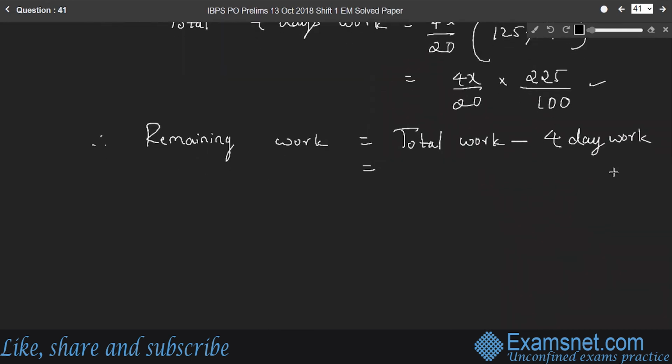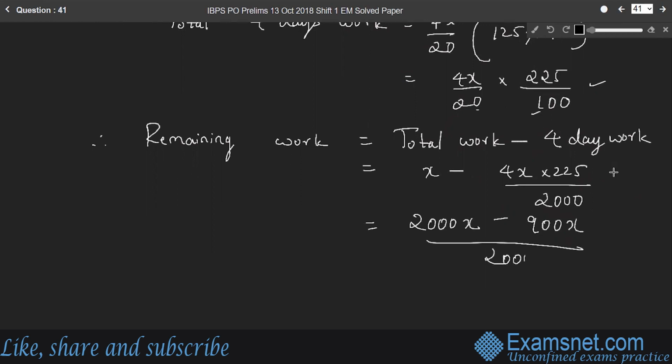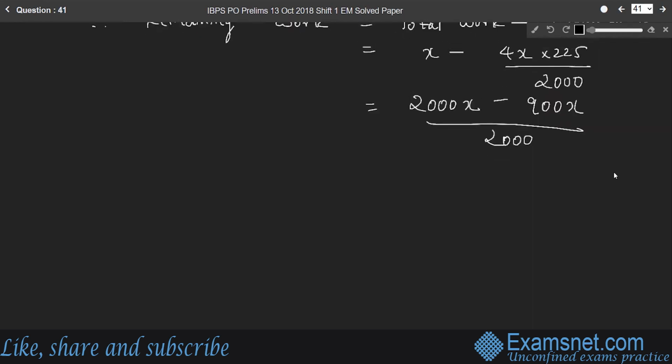X minus 4 days' work, which is 4x into 225 by 20 into 100, 2000. 2000 is the LCM, 225 into 4 is 900x by 2000, which is 1100x by 2000, or we can write it as 11 by 20x.